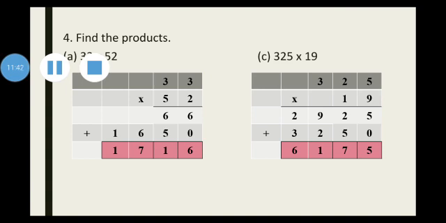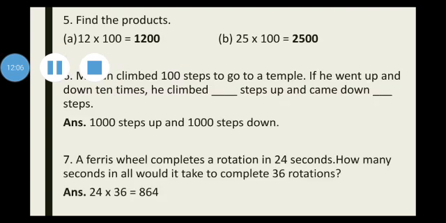Now 19 has 1 tens. So I've written 0 at the ones place below. And I multiply 325 by 1. I get 325. Then I add 5 and 0, 5. 5 and 2, 7. 9 and 2, 11. Carry over 1. 3 and 2 is 5 and 1, 6. So we get 6175. Children, the D part is your self attempt question. Question number 5 you can do in the books.